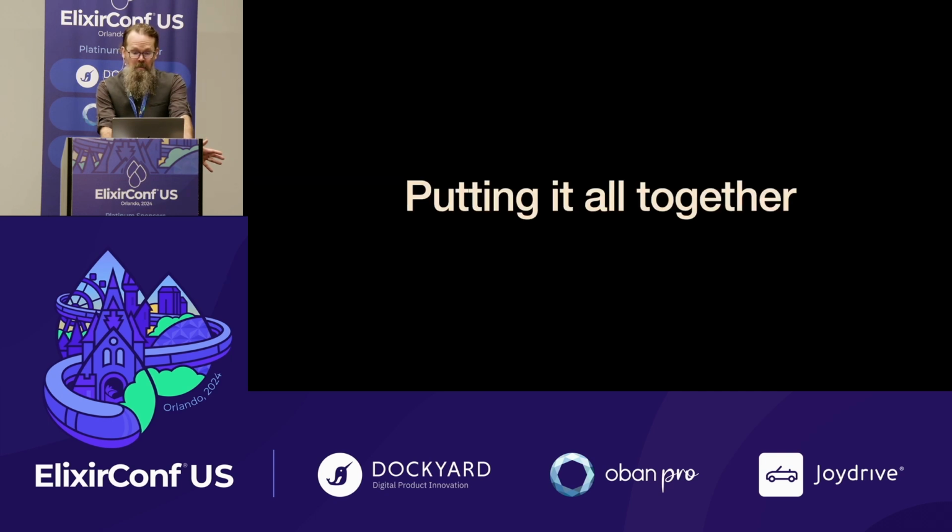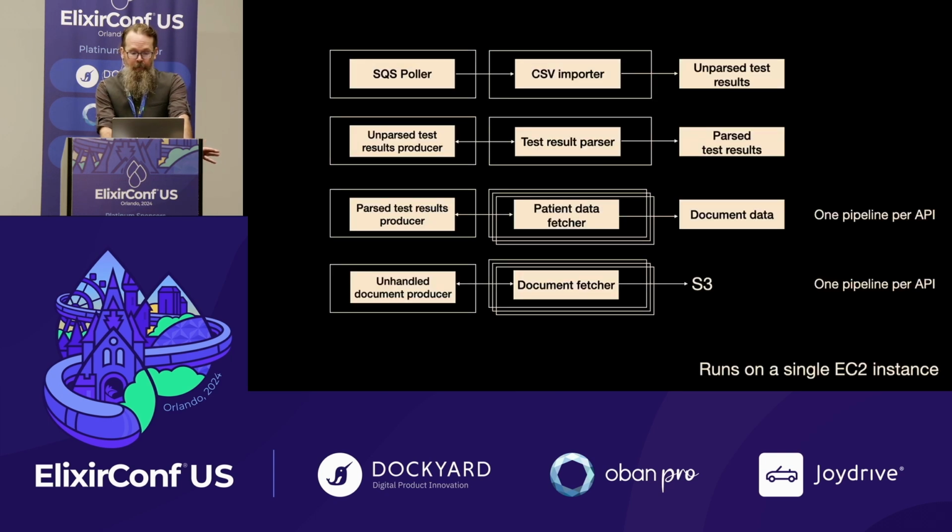Putting it all together. A few separate data pipelines, but not a whole lot of processes. We have an SQS poller that's calling out to look for new things in S3. When that happens, it can pass that message on to a CSV importer. We want to decouple that because we would like to deploy continuously.